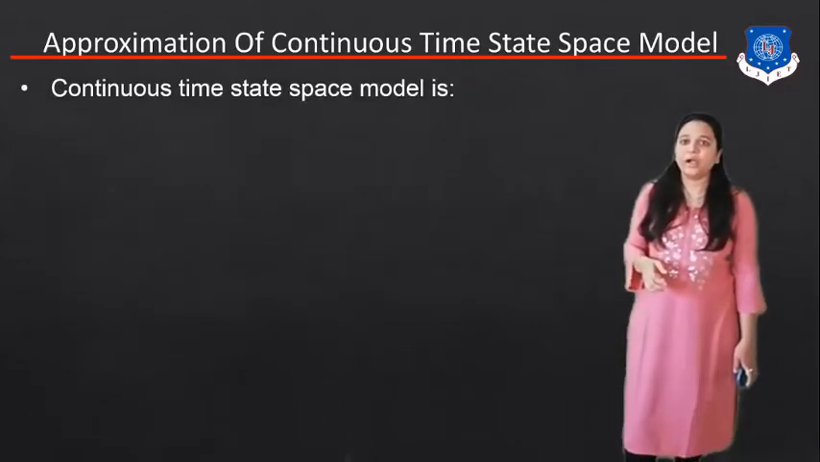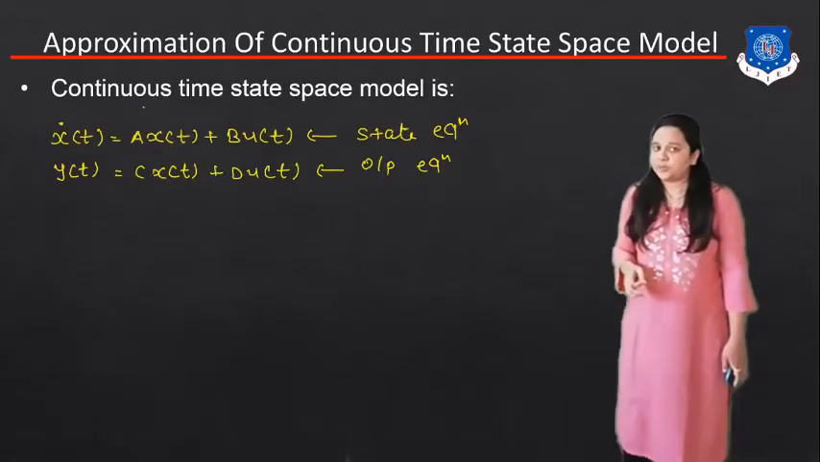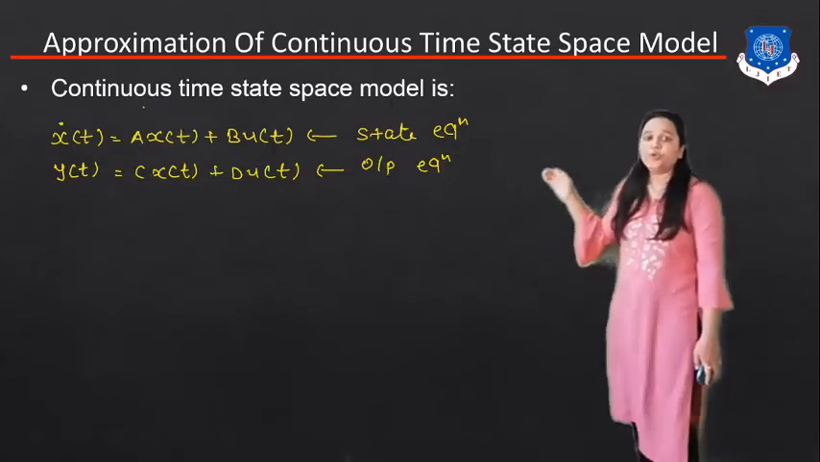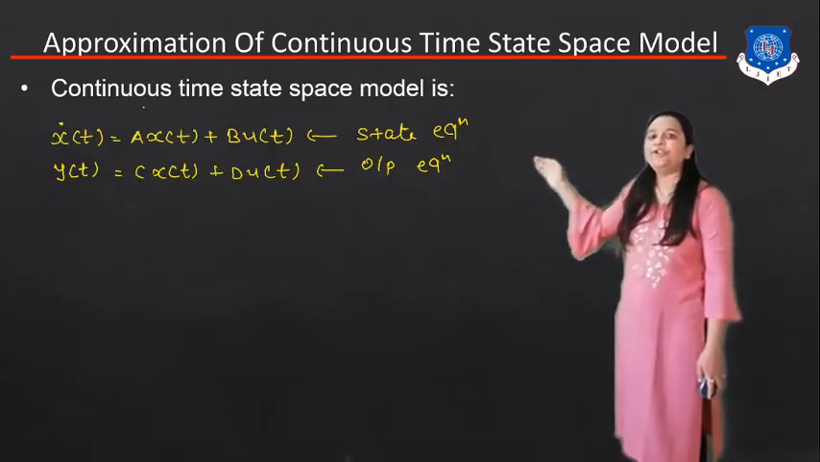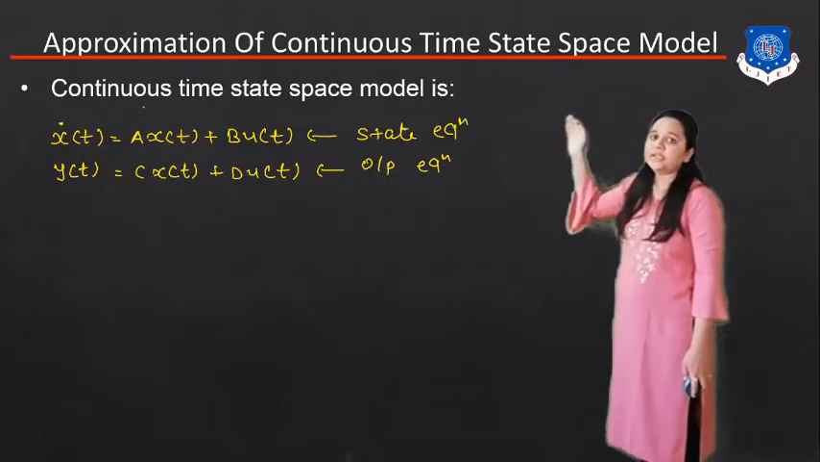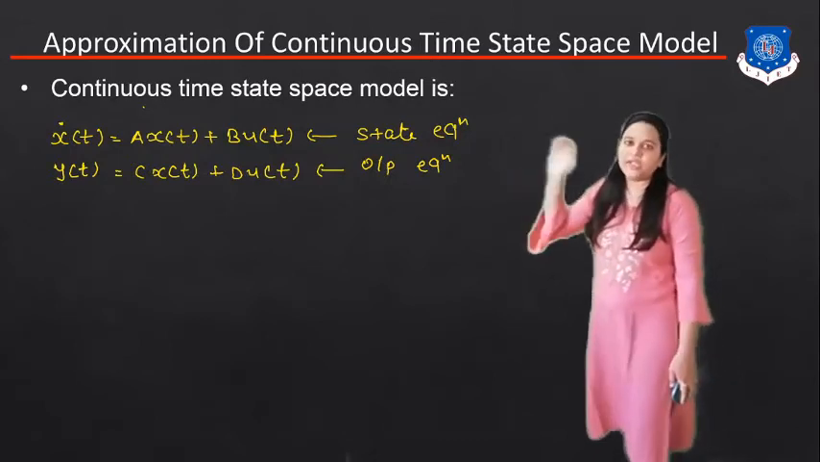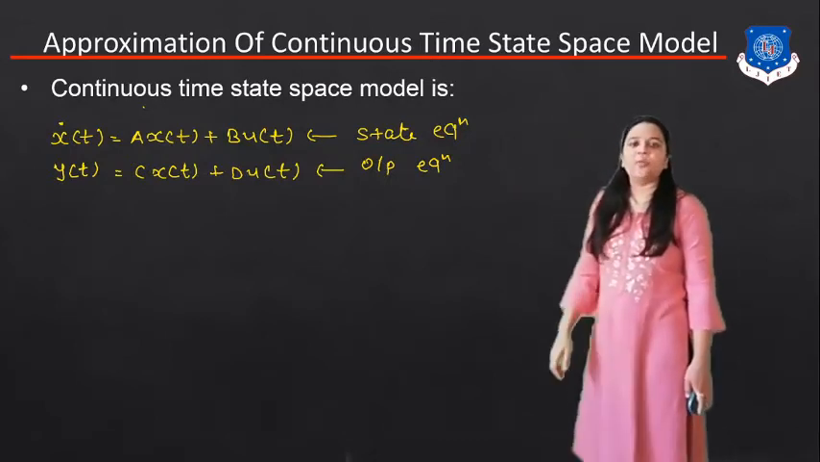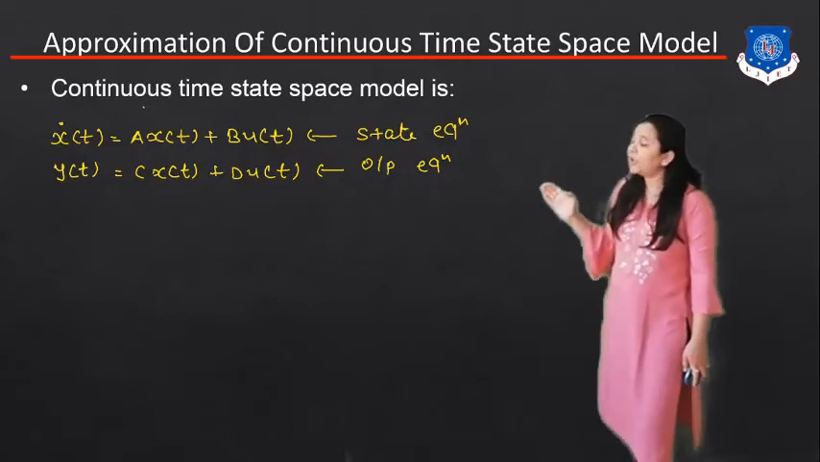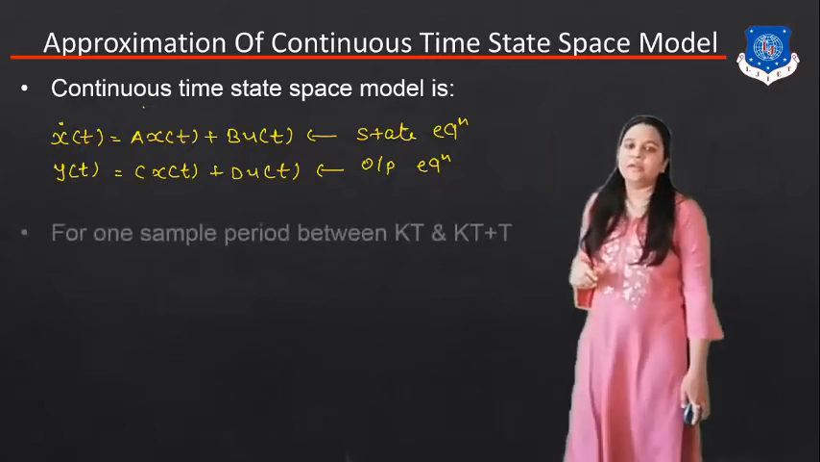Now, the continuous time state space model. As you know, what is the state equation of the continuous time state space? It is x dot(t) is equal to A x(t) plus B u(t), and what is the output equation? y(t) is equal to C x(t) plus D u(t).